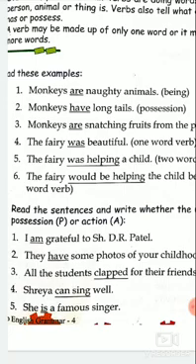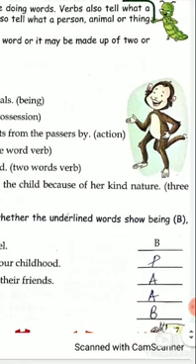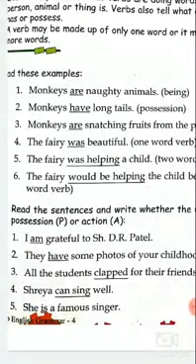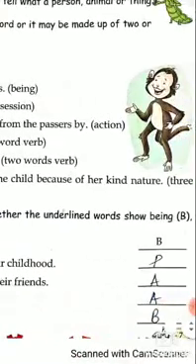So can sing is the verb in the sentence, and you will write A for action in front of it. She is a famous singer. No action is taking place here. Is is the verb here which shows state of being. So you will write B in front of the sentence.